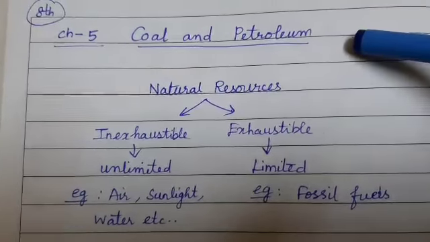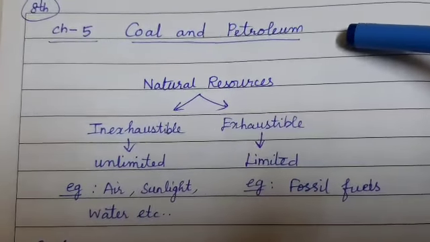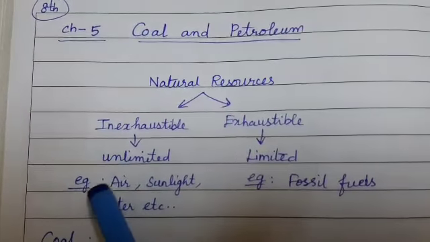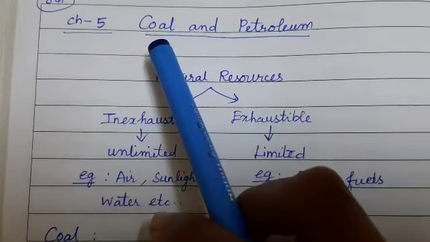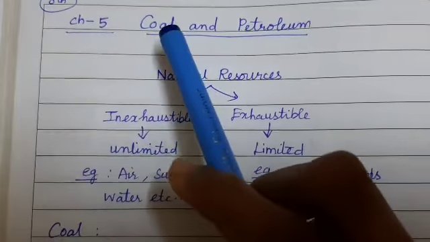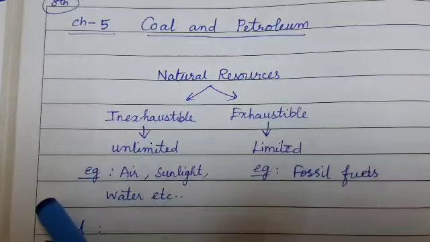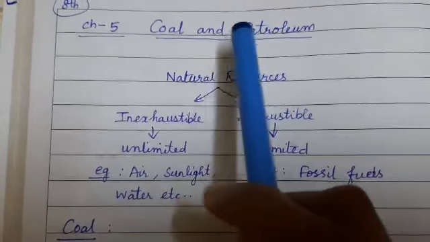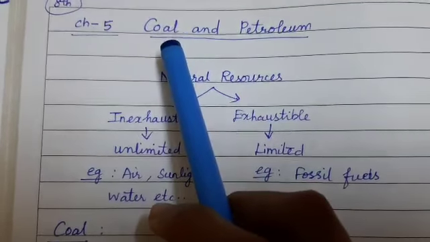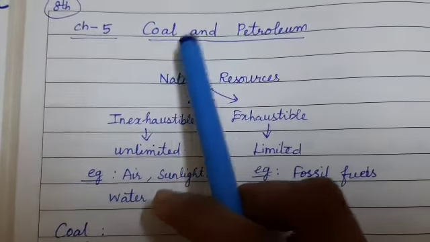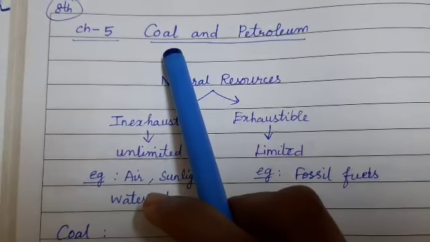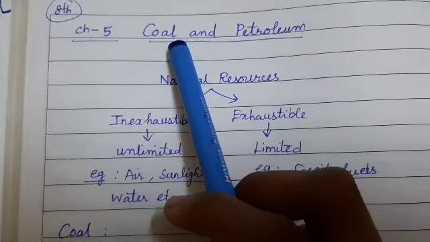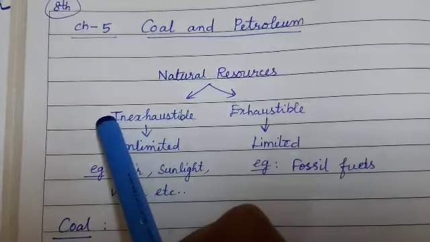Good morning, children. Today we are going to see chemistry, a new chapter, chapter 5, coal and petroleum. So, you have learnt in your lower classes that coal and petroleum are fossil fuels, right? These are all the fossil fuels which have been present for millions and millions of years as a resource from nature.